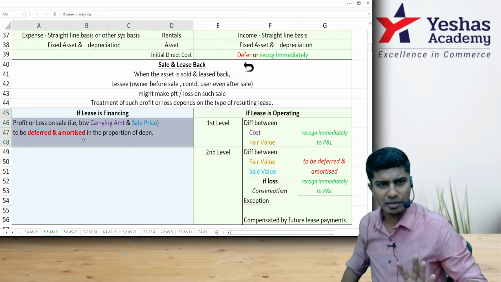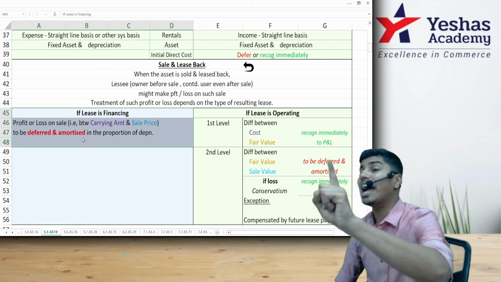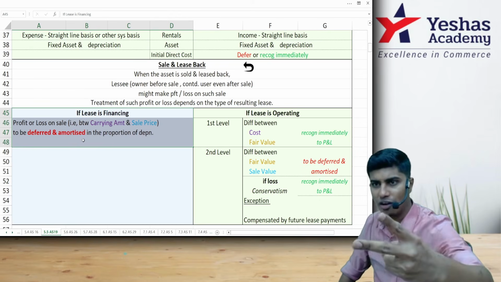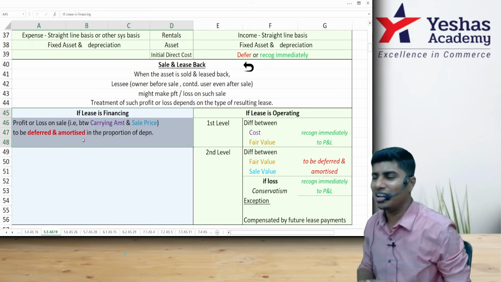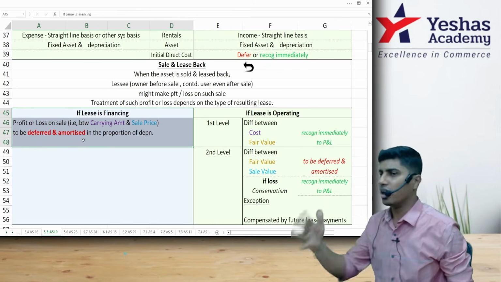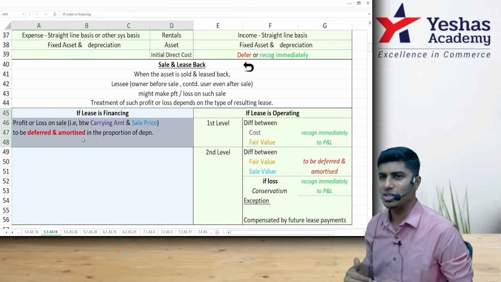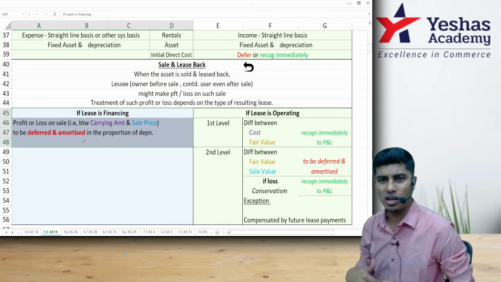Asset book value is 1 lakh. I'll sell it to him for 1 lakh 20. I'll make 20,000 profit. Why did I sell it to him for 1 lakh 20? I want 1 lakh 20 cash. Like, sir, 1 lakh 20 you give. He's like, hey, asset value is 1 lakh. I'm like, give 20,000 extra. I will take the asset back from you on lease, no?